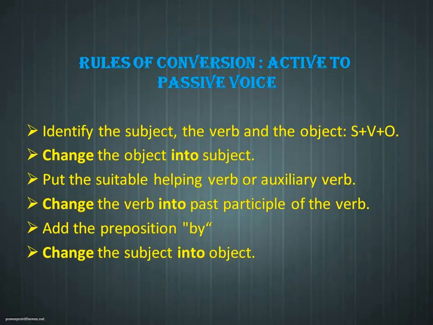There are certain rules to be followed while converting the sentence from active to passive form. At first we have to identify whether the sentence has the subject, the verb and the object in it. Then we have to change the object into subject. Afterwards we have to add a suitable helping verb. Then we have to change the verb into past participle form, and then we have to add the preposition by, and finally we have to change the subject into object.